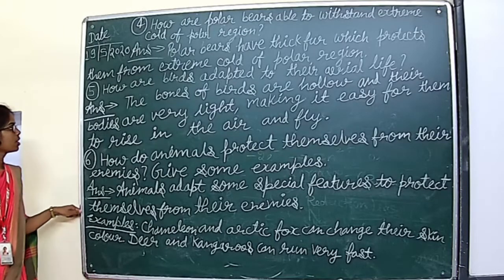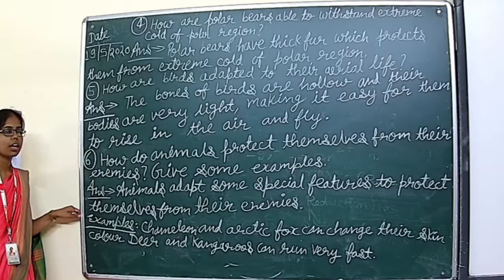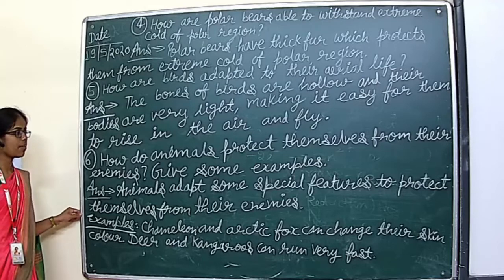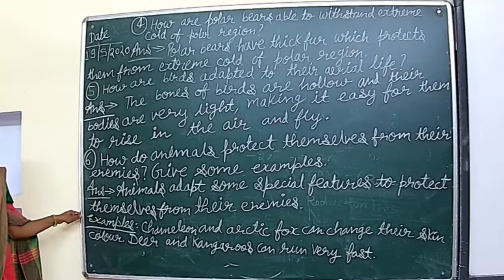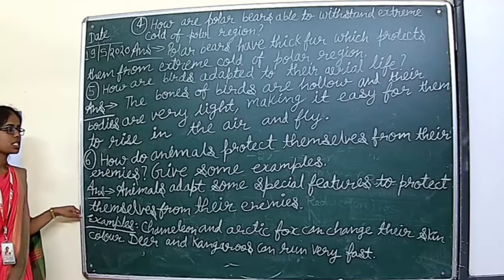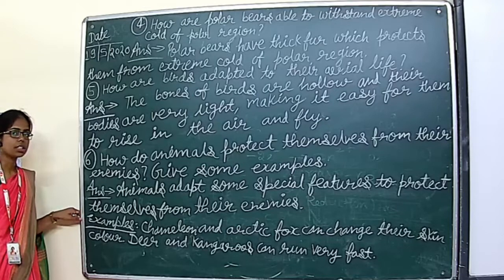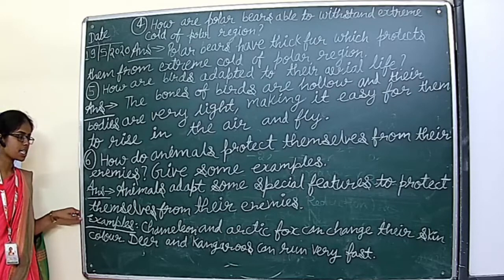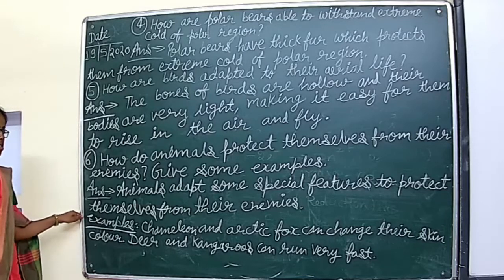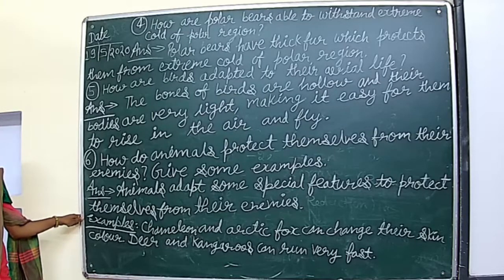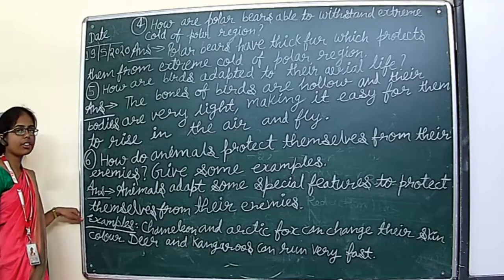Question number 6. How do animals protect themselves from their enemies? Give some examples. And the answer is, animals adopt some special features to protect themselves from their enemies. Examples: chameleon and Arctic fox can change their skin color. Deer and kangaroos can run very fast. I hope that all of you have written it.